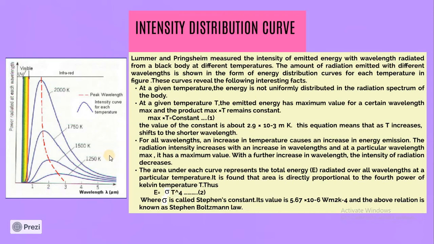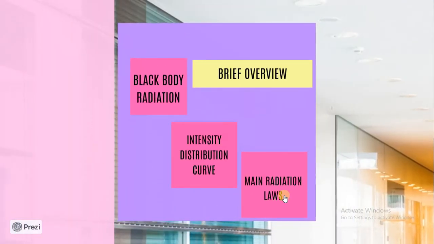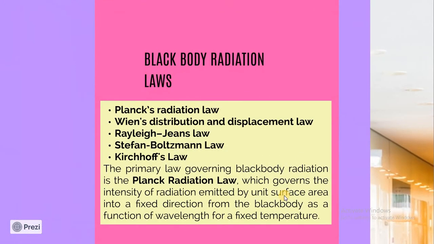Now our aim for today's experiment will be to reproduce this experimental graph by using the theoretical aspects that we have studied. So what are the theoretical aspects that we have studied? We'll be seeing it. The main black body radiation laws that we know are Planck's radiation law, Wien's distribution law and its displacement law, Rayleigh-Jeans law, Stefan-Boltzmann law, and Kirchhoff's law.